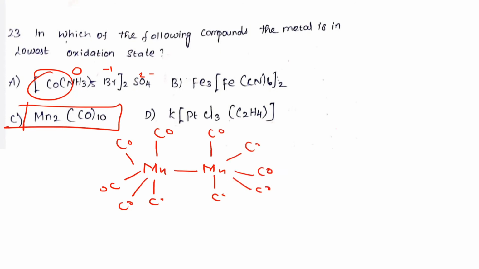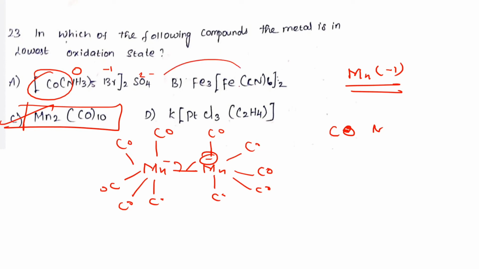Listen, in general CO is a neutral ligand. Therefore, for the metal-metal bond, you can split it to -1. Therefore, what is the oxidation state of the metal ion? Mn is in the -1 oxidation state, a negative oxidation state. Understand? Therefore option C is correct for this question. In Mn2(CO)10, the metal has -1. If you take the other three options, the metal is in a positive oxidation state.